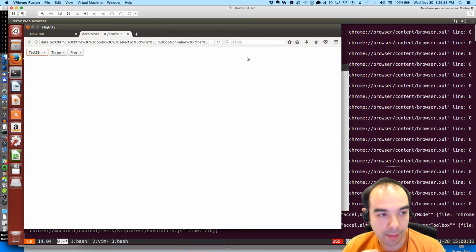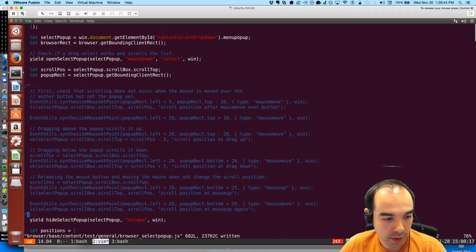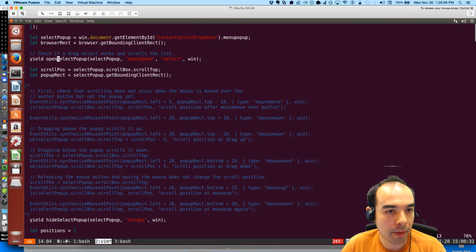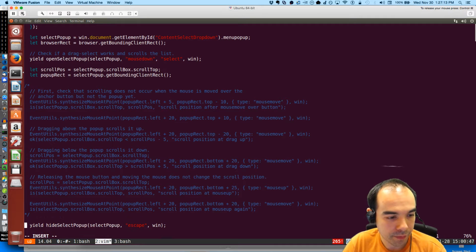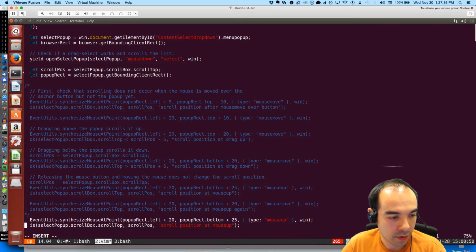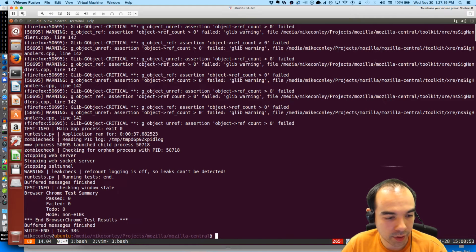I was able to reproduce the timeout just by opening the select pop-up once, closing it, and then attempting to open it again. Okay. And how are we opening the pop-up? We open it by clicking mouse down. I think open select pop-up keeps the mouse down. Let's mouse up right after, so that we're not clicking and holding.